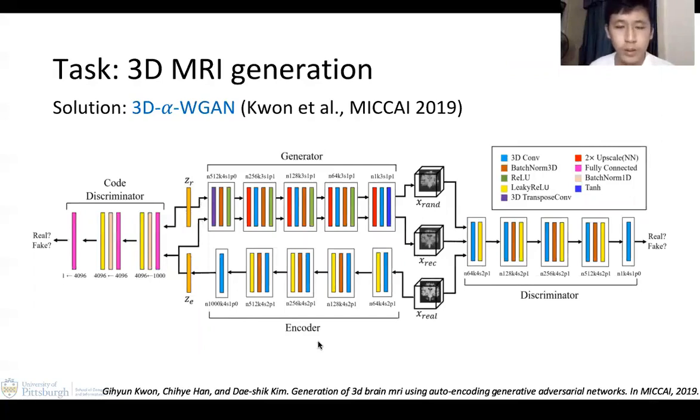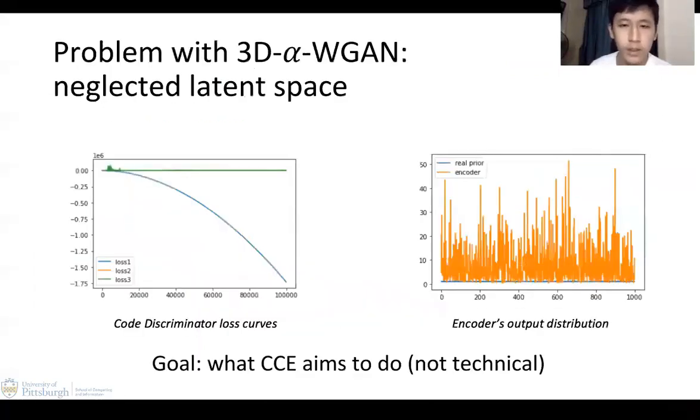Based on our results, this model solves the mode collapse, but its latent space convergence is not as good as it promises. Shown in the first image, we can say that the learning of the latent space has essentially diverged, because the blue curve is the loss curve of the co-discriminator, and it diverges out of range from the loss curves of the discriminator and the generator. We also sampled from the output of the encoder, and it turns out that the encoder's outputs are in a completely different scale from the real Gaussian noises.